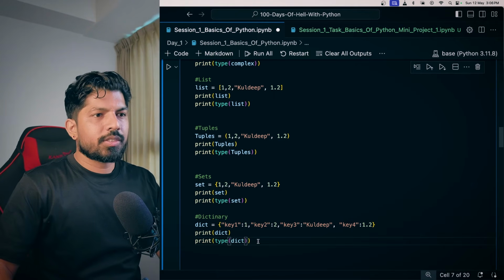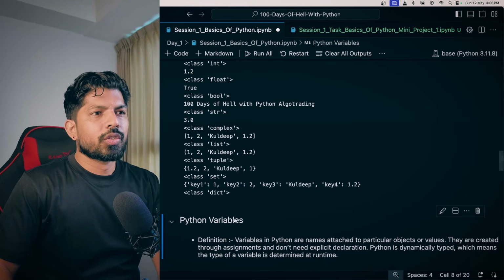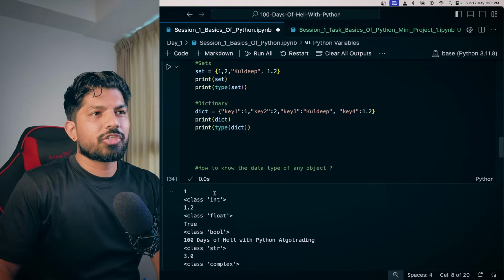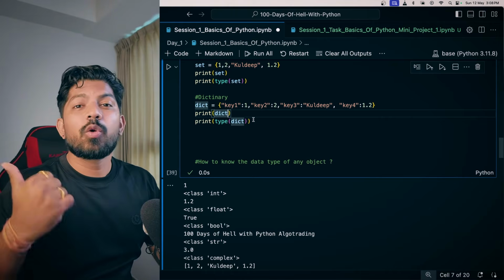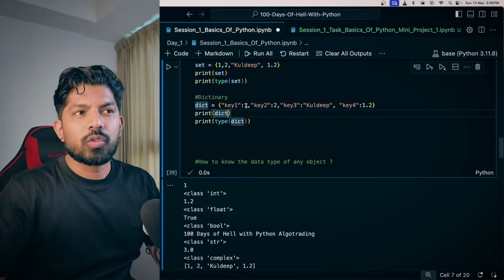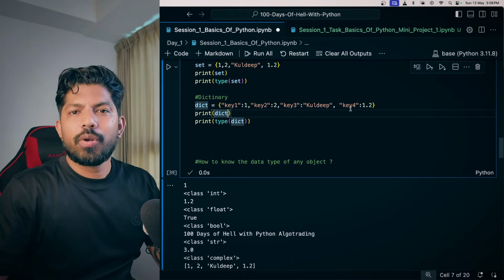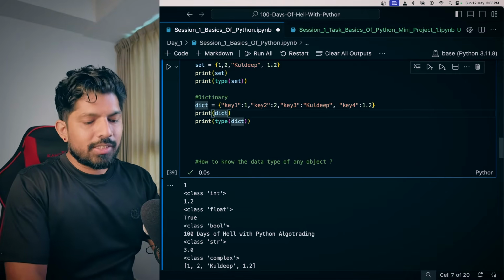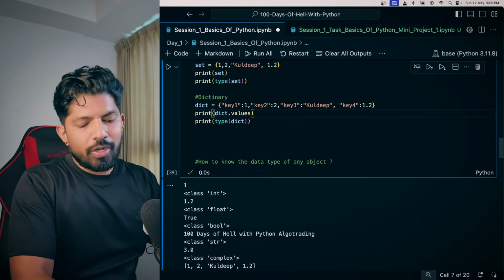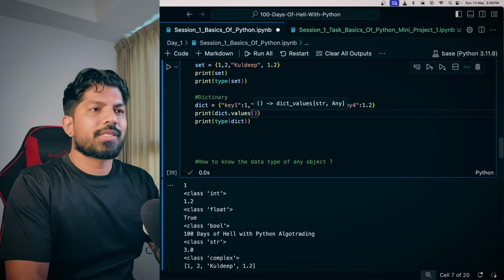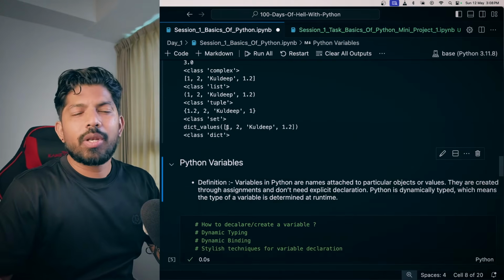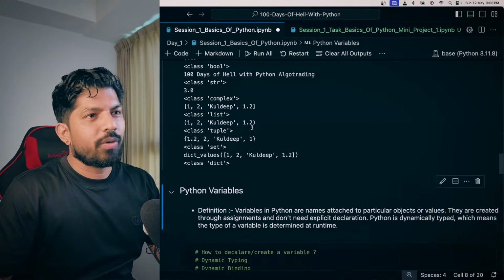Okay. And when I print this, now you can see that we have a dictionary printed out, and the class is dict, right? The dictionary. So what if I only want to print the values, the 1, 2, Kuldeep, 1.2? What I can do, I can just type dict dot values and parenthesis. And when you hit enter, then you can get the values 1, 2, Kuldeep and 1.2.